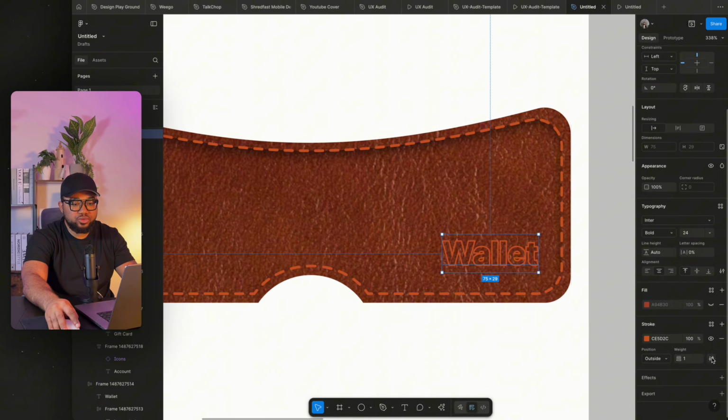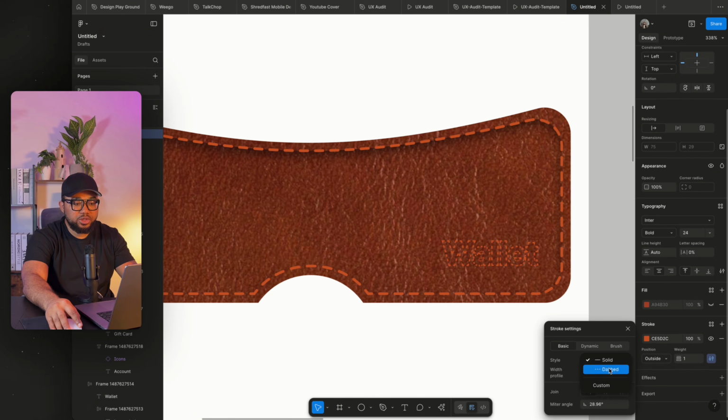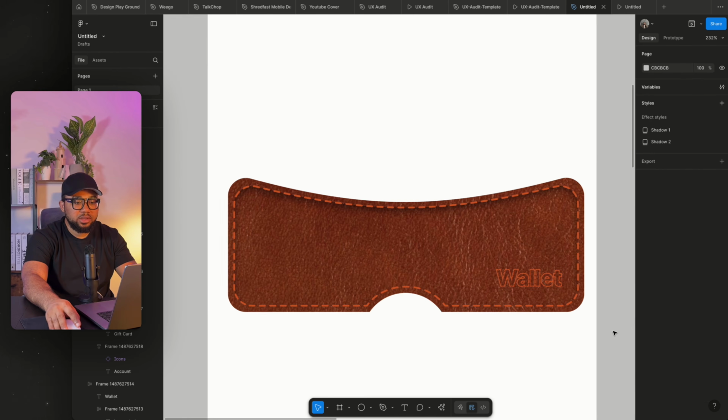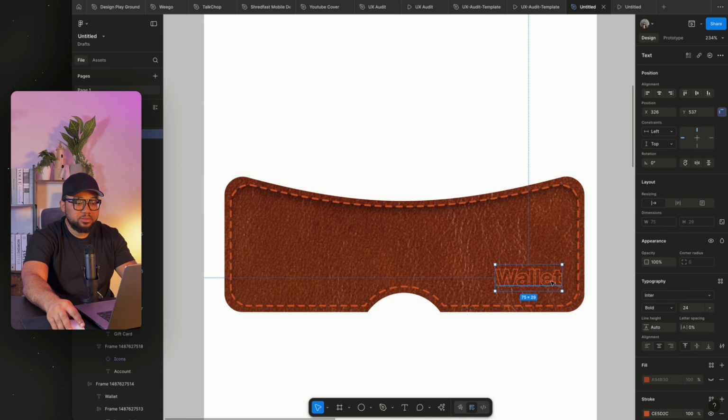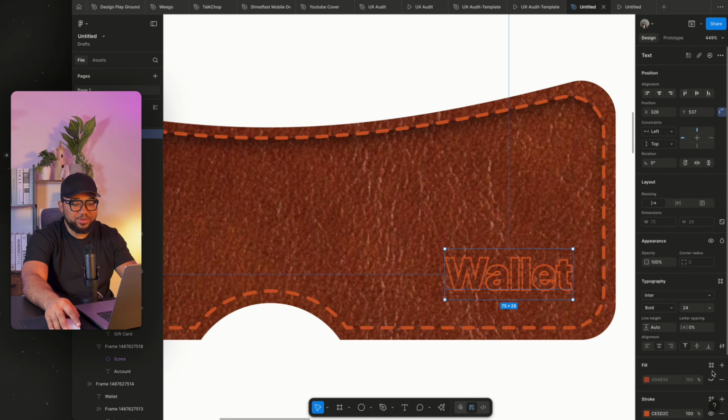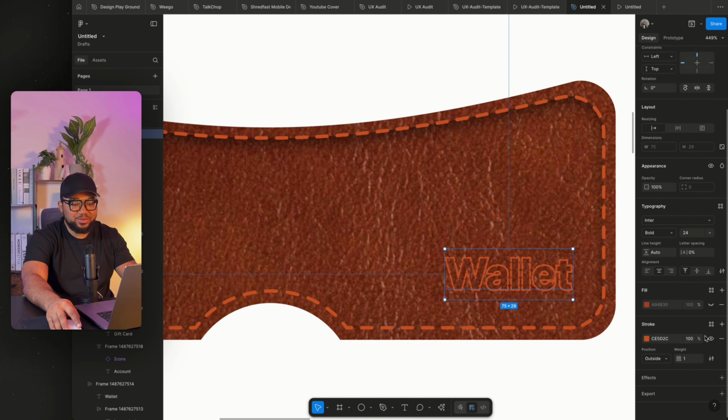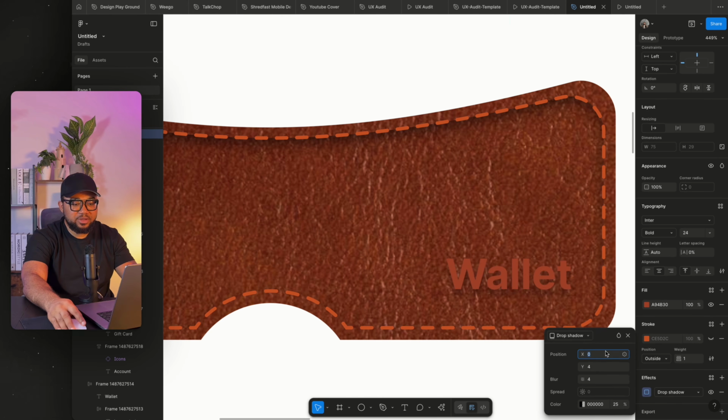So go to your stroke, come here and change this to dotted. I think this will not work. Nah, it's not what I'm trying to achieve. So I'm just going to remove this, open this up, then add an effect, set this to inner shadow.